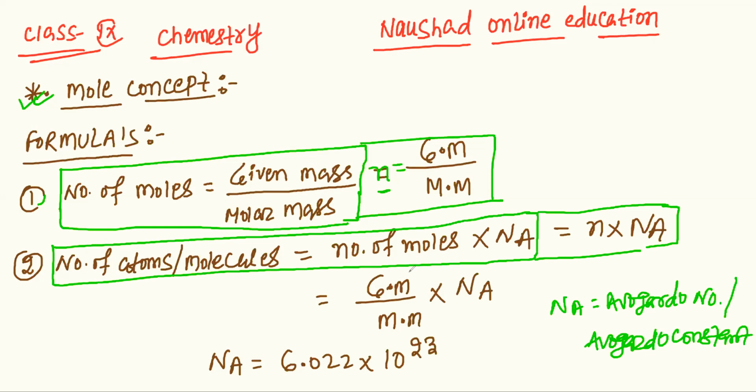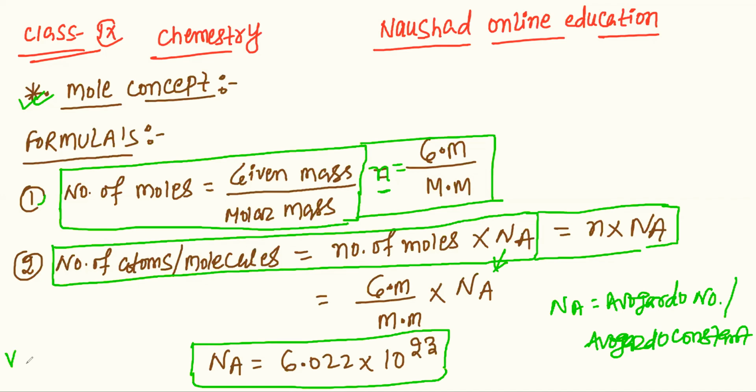So therefore number of moles n is equal to g.m. upon m.m., that means given mass upon molar mass.